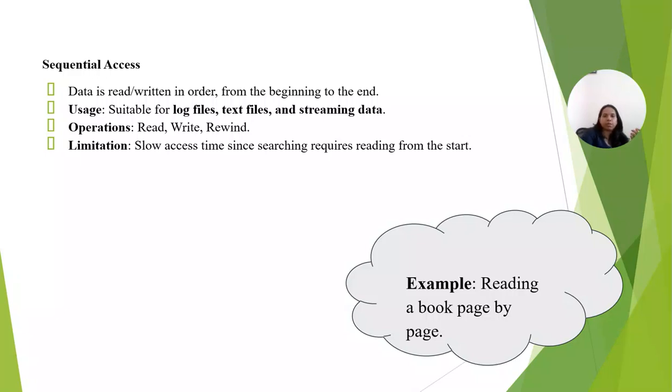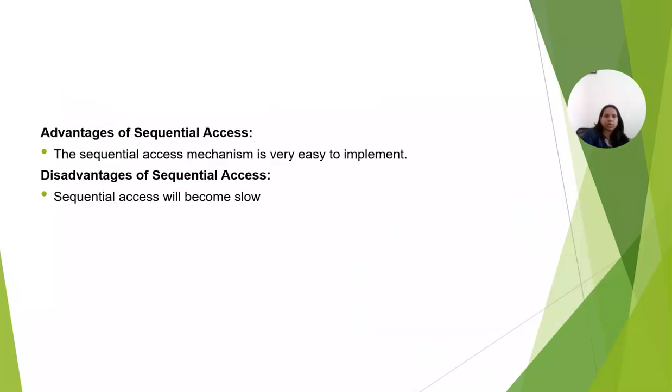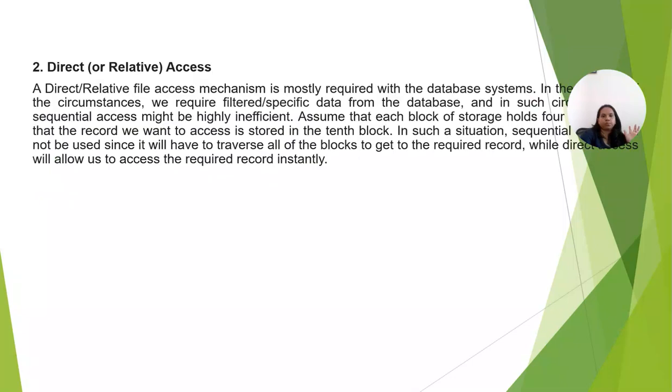Example: reading a book page by page. How we read one by one, same with sequential access. The sequential access mechanism is very easy, because you're not doing anything. It just goes from one page to another, one block to another. So there is not much difficulty in the accessing mechanism. And certainly its flow will become very slow.